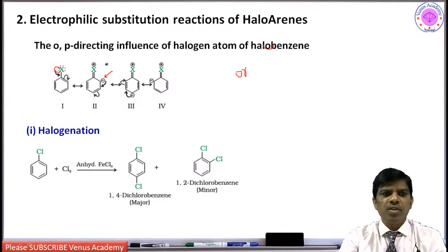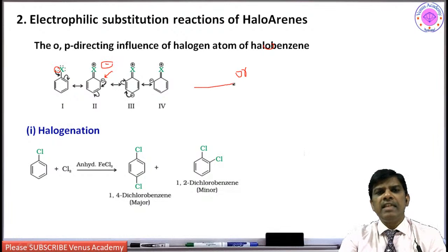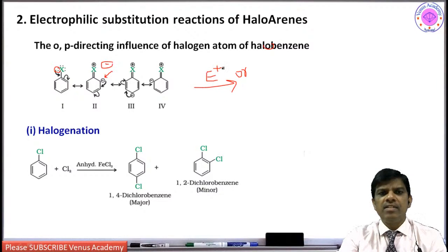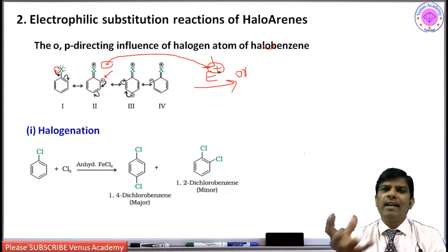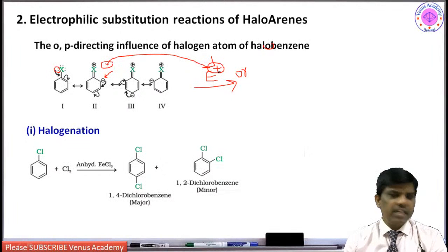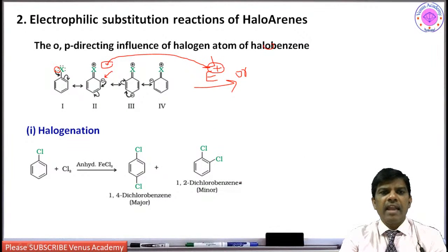So the incoming reagent should be an electrophile. Because it has excess electrons, it wants to react with an electrophile. It wants to give this negative charge to the electrophile, which is an electron loving species. So it reacts with the electrophile and forms ortho and para products.